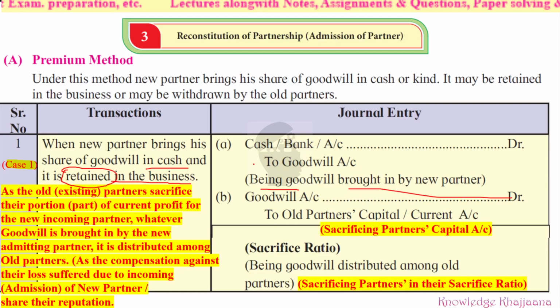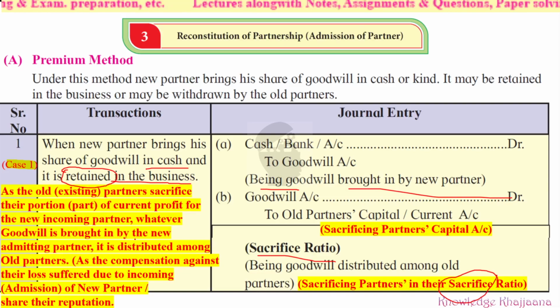Now what does it actually mean? See, the old or existing partners sacrifice a portion of their current profit for the new incoming partner, right? Whatever goodwill is brought in by the new admitting partner is distributed among the old partners, as it is compensation against the loss suffered due to the admission of the new partner, or it can be compensation for the share of their reputation.